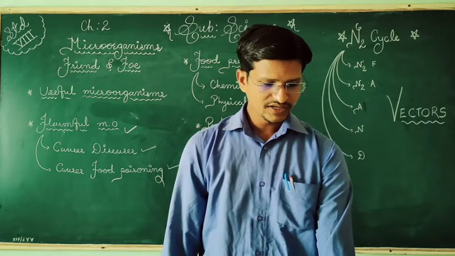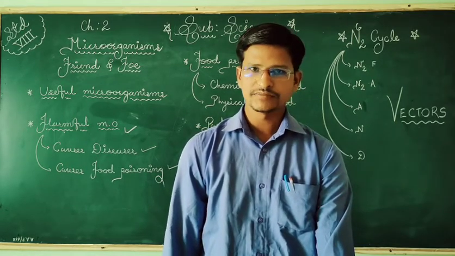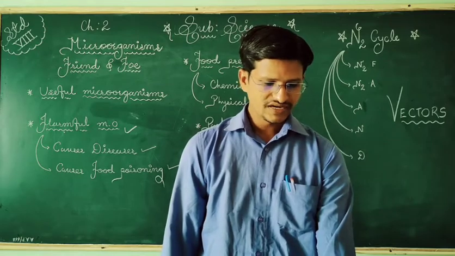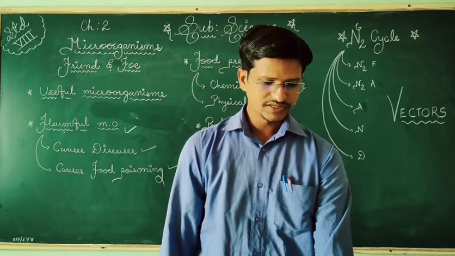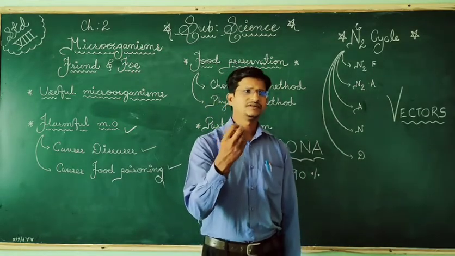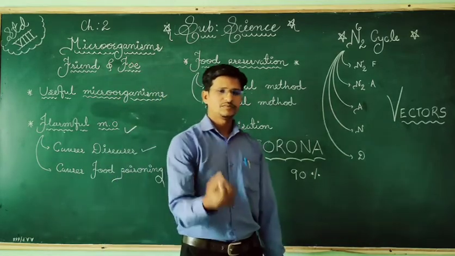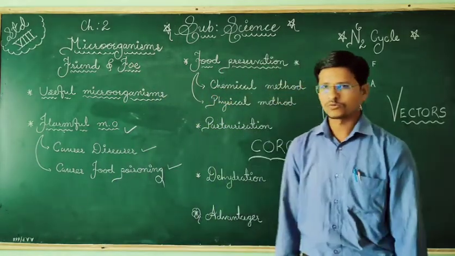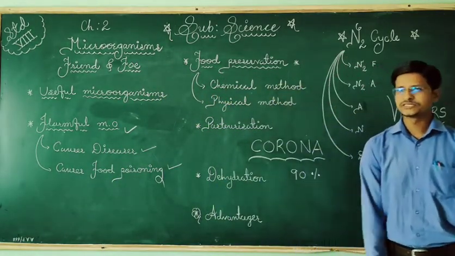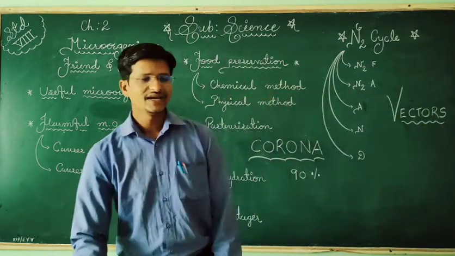Vectors. The animals and the insects are called vectors. The vectors carry the disease-causing microorganisms from an infected person to a healthy person and cause diseases. Very common. Suppose we take the example of coronavirus. Now one of the persons is affected by corona, means the case is positive. Now he will come in contact with you. So what will happen?